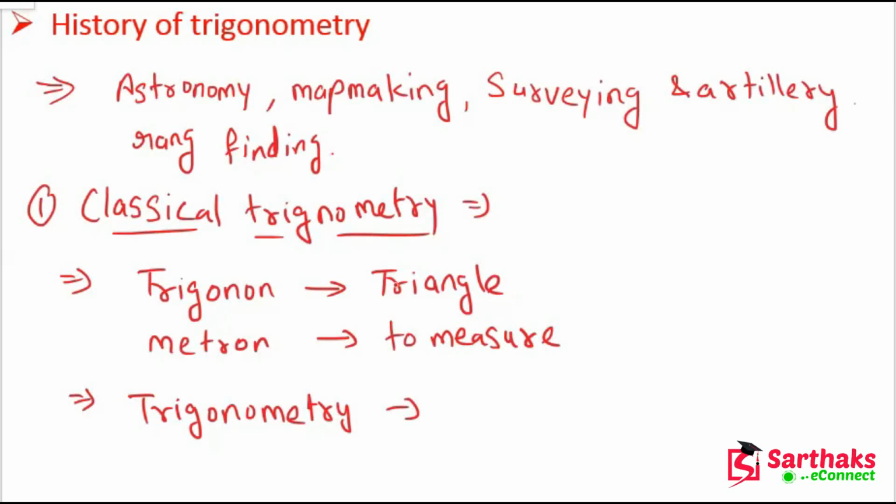So if we know, let's suppose we have a right angle triangle like this. If we know two sides, let's suppose these two sides we know, and one angle we know.